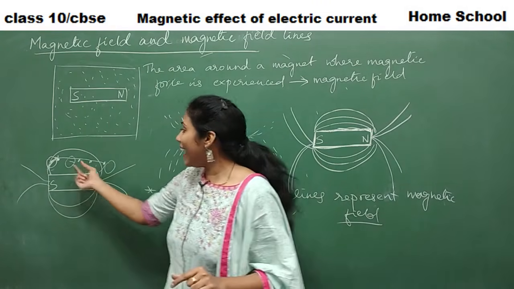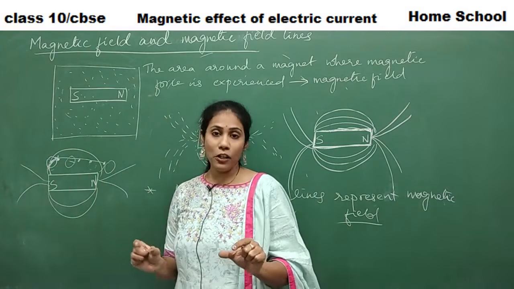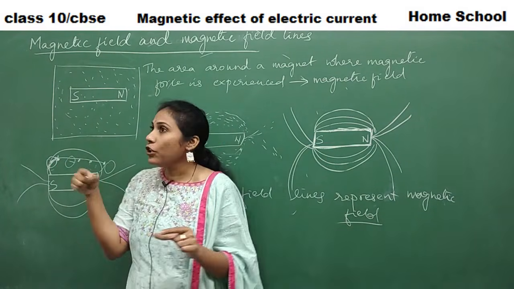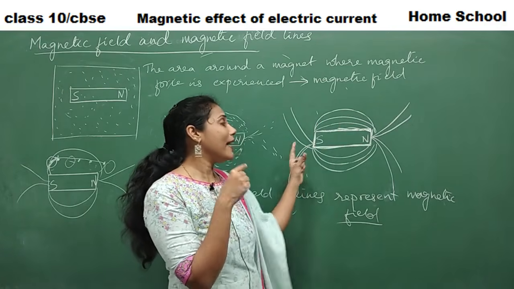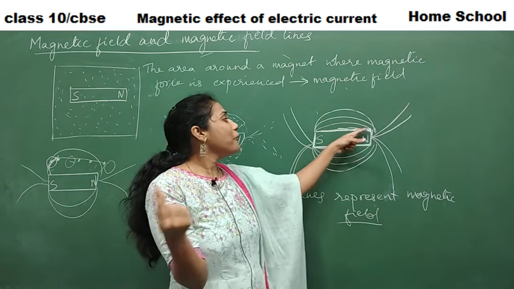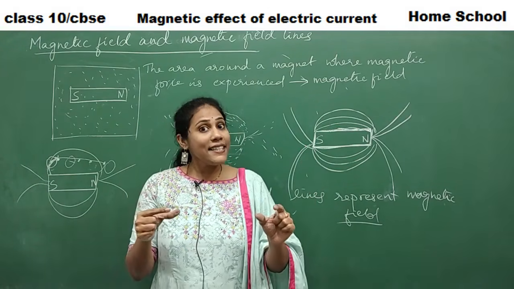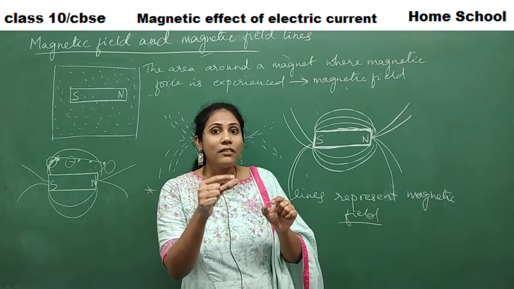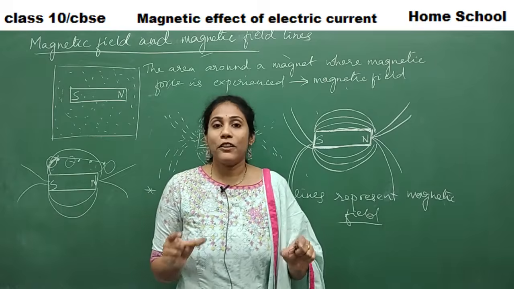So with the help of the deflection of a compass needle also, you can find out the magnetic field around a bar magnet, and you can also draw the magnetic field lines around it. Got to know? So let us see the visual of the compass needle experiment also.